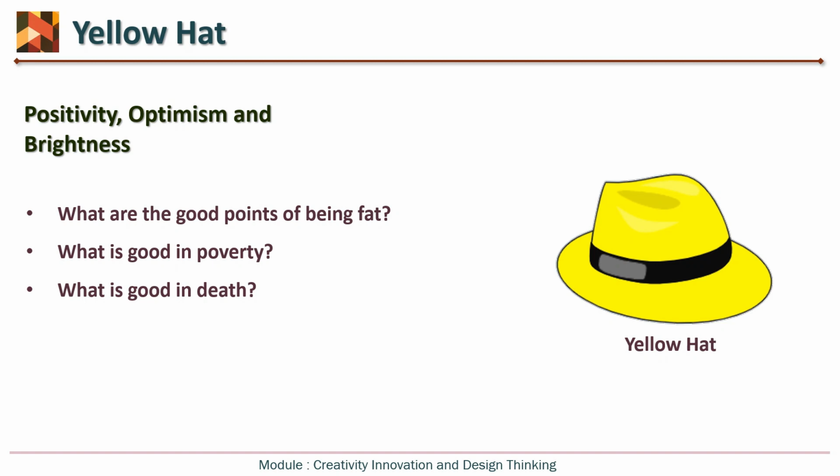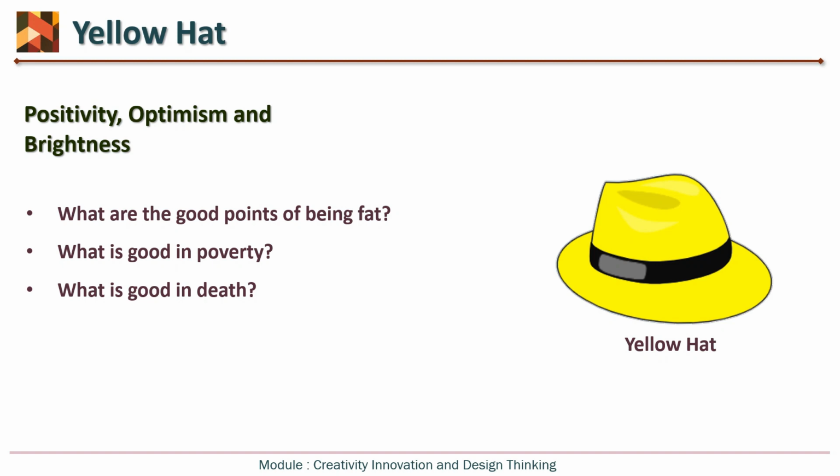So what is the activity of the yellow hat? What we can do is have a paper and a pen, and this is the activity which will imbibe the quality of thinking positively. You can give a task to a particular team: what are the good points of being fat? Now, the word fat is a negative word, because we are not taking this word very positively. So the task is to write down the good points of being fat.